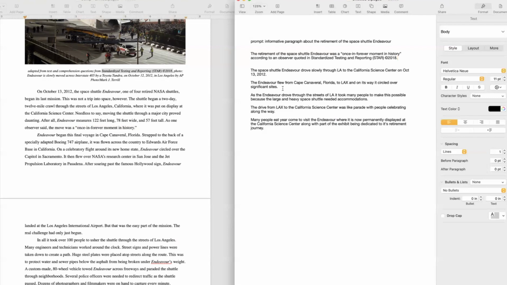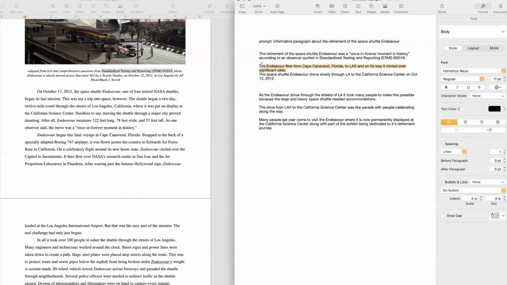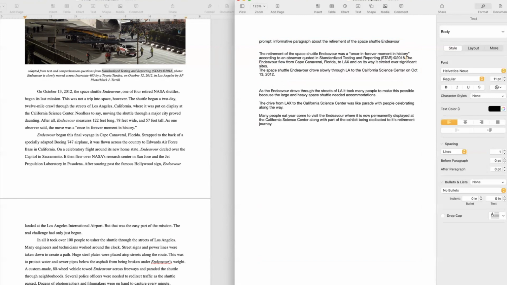Now let's say that it flew. That's probably a good thing to put first. I mean, they put it in a different order because that was their hook. But let's put this next. The retirement of the Space Shuttle Endeavor was a once and forever moment in history, according to an observer quoted in the Standardized Testing and Reporting STAR 2018. Let's say that that's both our topic and our hook. We know what it's about now. We can put this next.